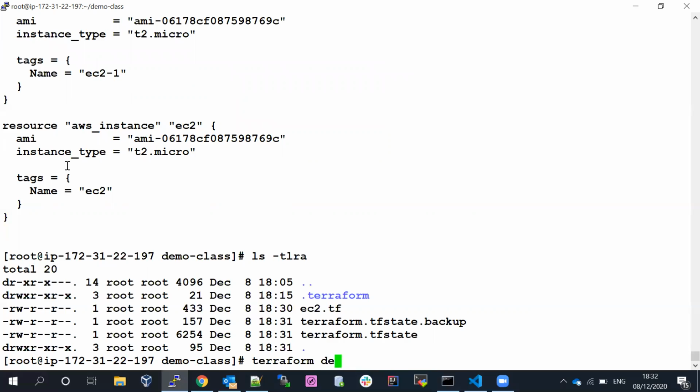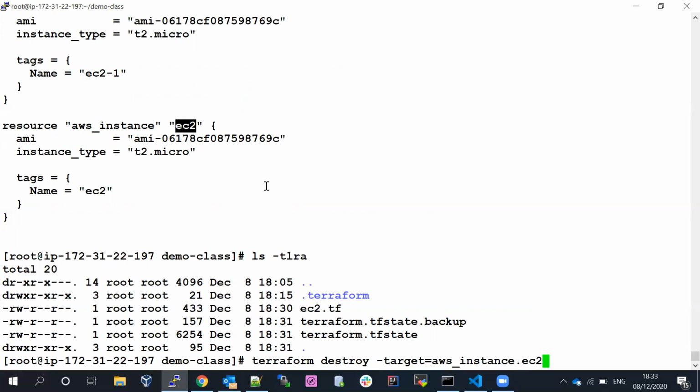Let's say for example, Terraform destroy -target. We need to target the one which we want to remove. This is the target, and we target the particular resource, aws_instance, and that would be the ec2.